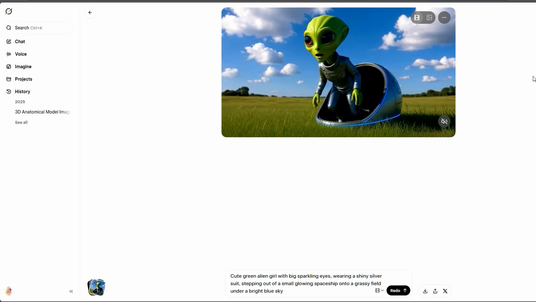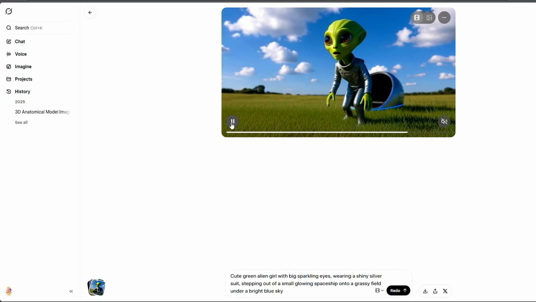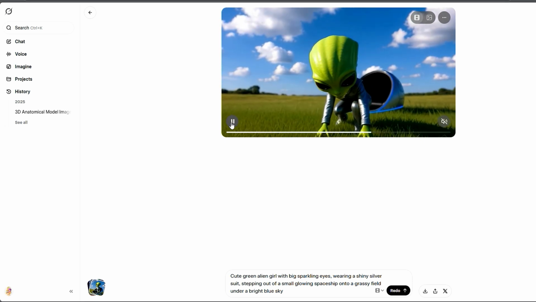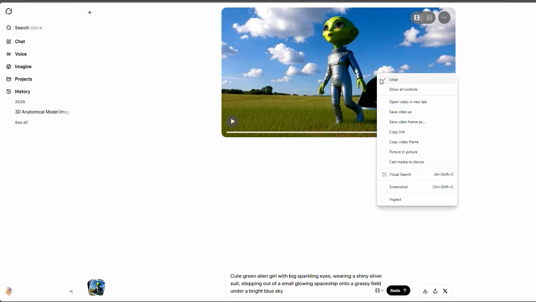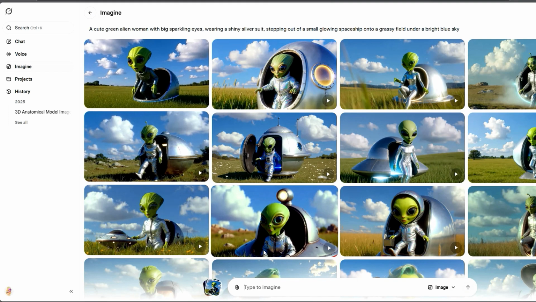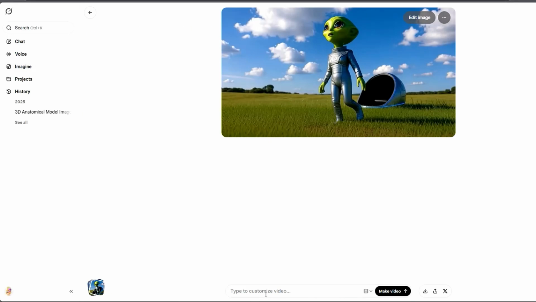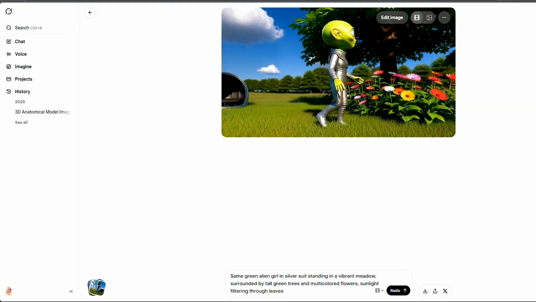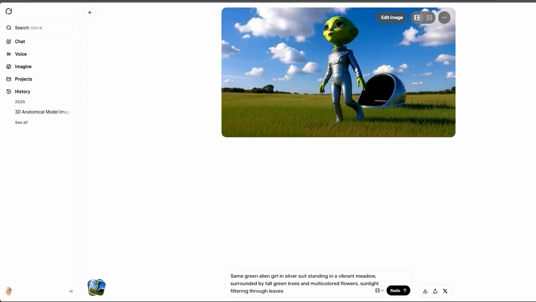And after the first video is generated, we'll play it and stop at the last frame. This step is very important because it helps maintain consistency for the next scene. Then right click and select copy video frame and go back to the input box, paste it and add prompt number 2 to generate the next video. See, this ensures our video remains consistent because of the last frame technique.